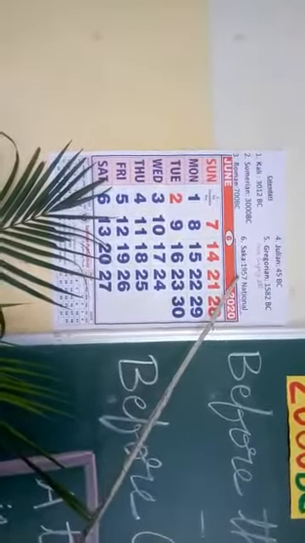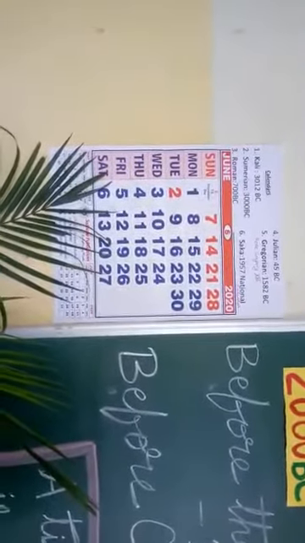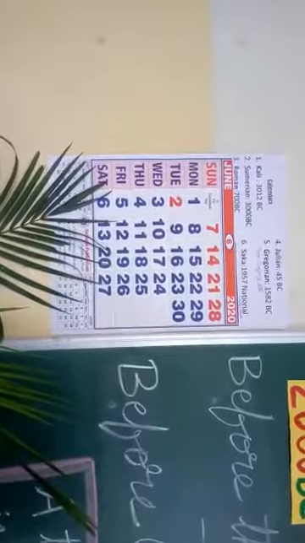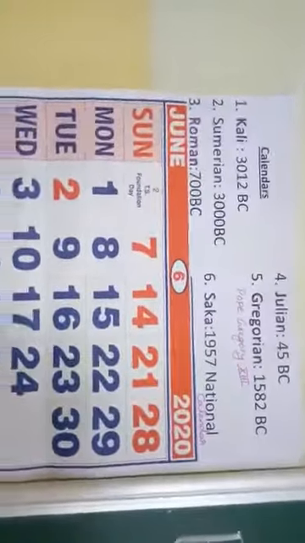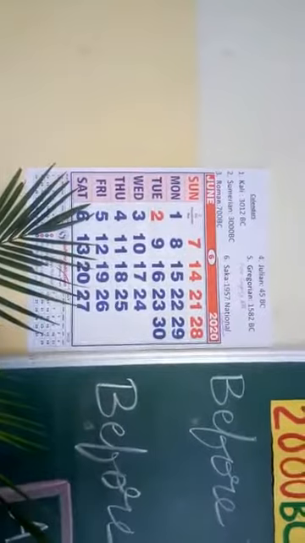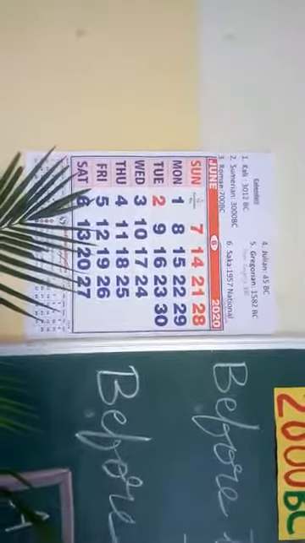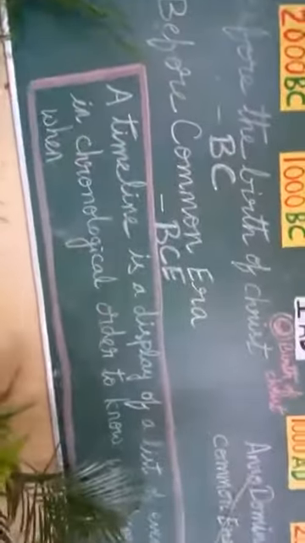We also followed in 1957 the Saka calendar. It was made as a national calendar for India. But for the entire world, we are using Gregorian calendar so that it will be very simple to follow anything. Whatever dates, events, whatever we are having, all those will be very easy to understand if we all follow the same common calendar. Here are a few questions for you.